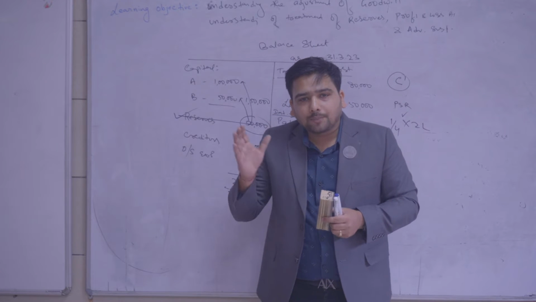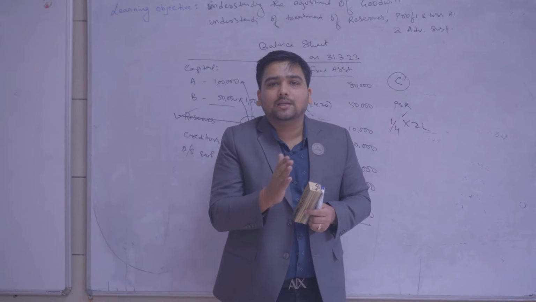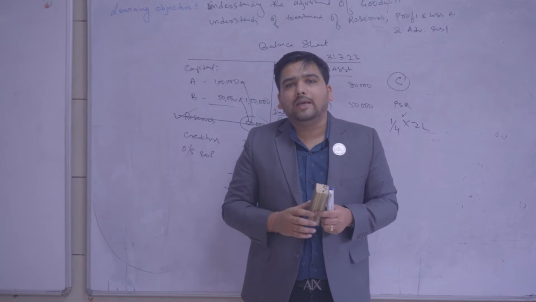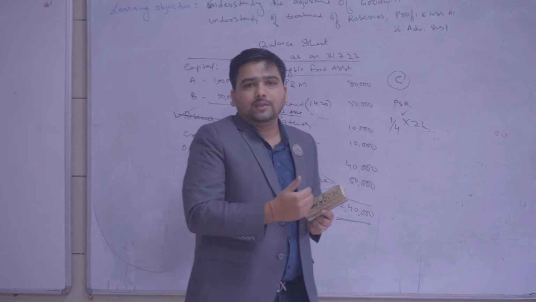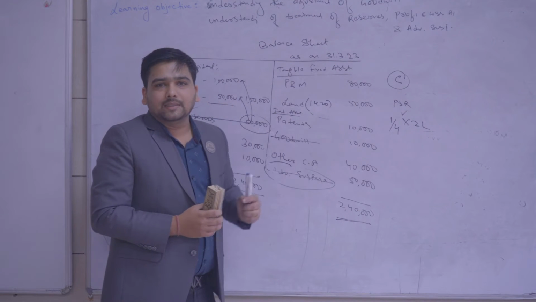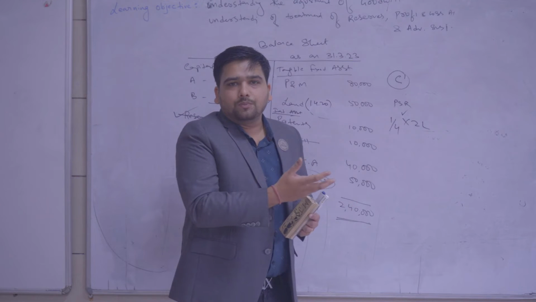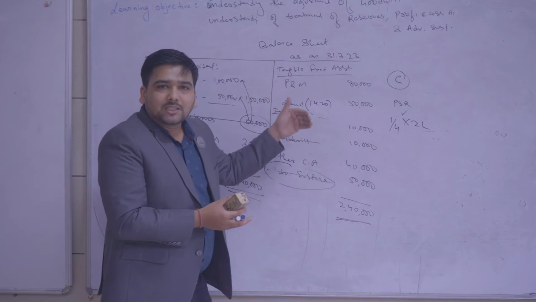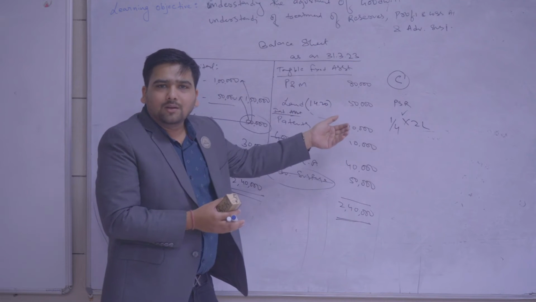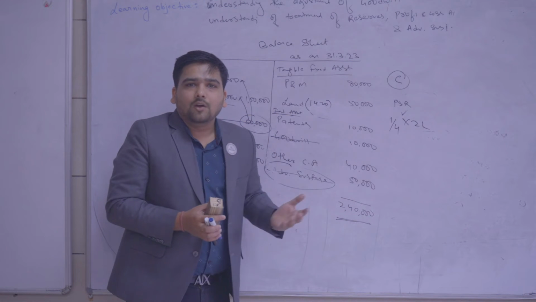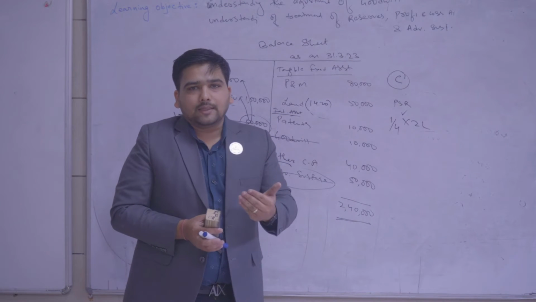No. Because the profit which accrued in the past 3 years should have been transferred only to A and B. But without doing the adjustment, we are admitting C as a partner. Now the entire profit, or even a loss, will go to C also. So to avoid any extra gain to a new partner, or to any partner, what should we do? We should revalue the assets.